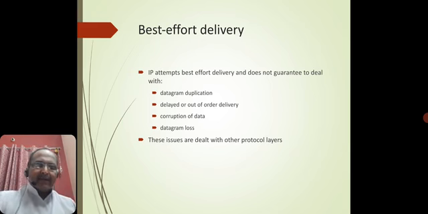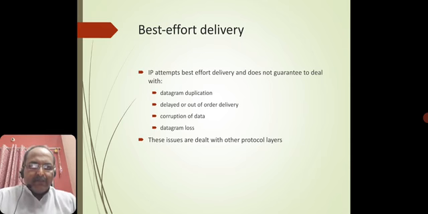So datagram duplication may occur. Delayed or out of order delivery, or the corruption of data, the corrupted data, and datagram loss in the transmission. These are the best effort delivery. We always ensure that things should happen accordingly, and these issues are dealt with in other protocol layers.